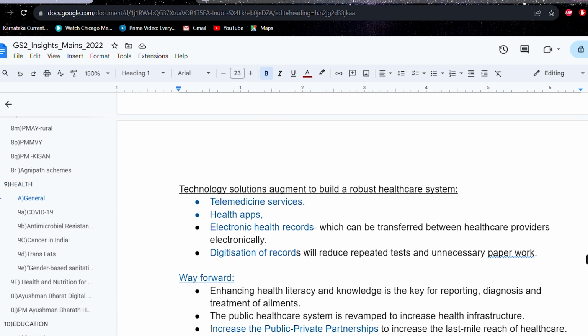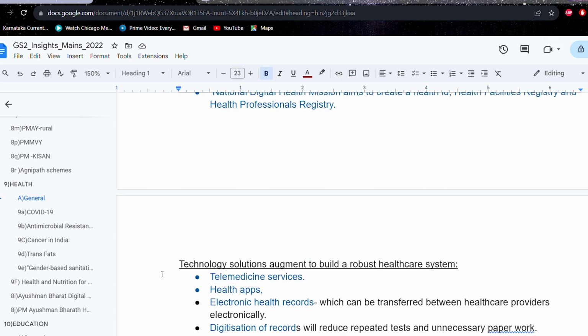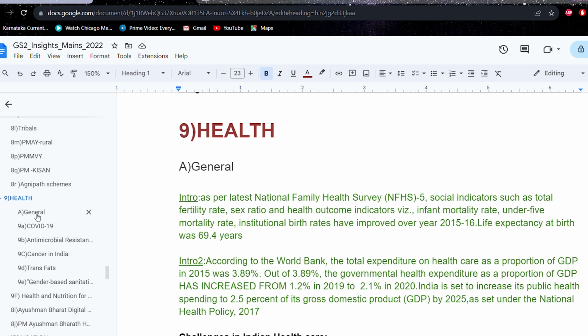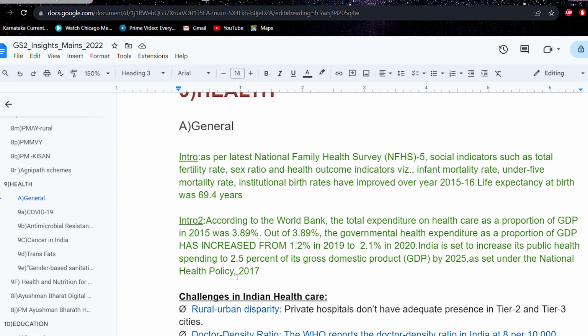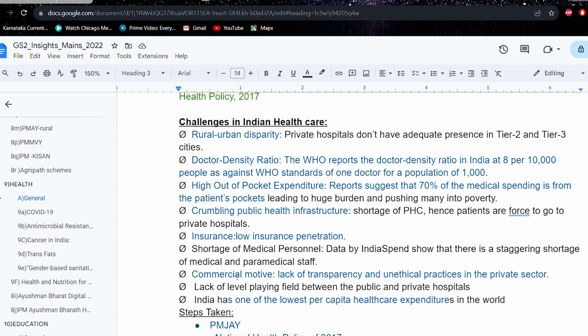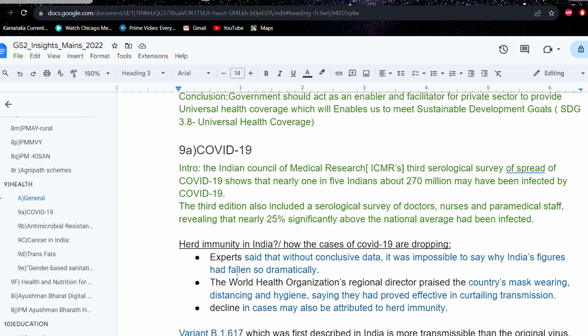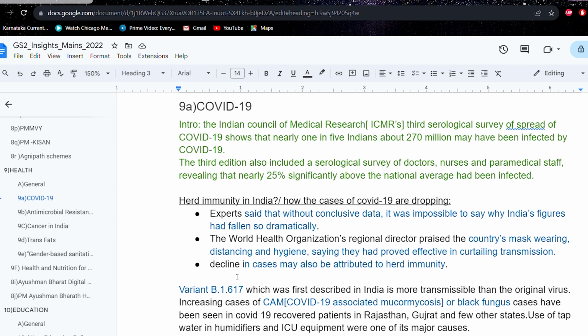This is my notes which I had prepared. So here if you see, I created like this. If there is any new data this report had released, whatever was present, just write it down. Similarly, if there are any challenges, for example here challenges in healthcare, I've included it there. So prepare your own notes. COVID-19 was in the news regarding that. Antimicrobial resistance was in news.